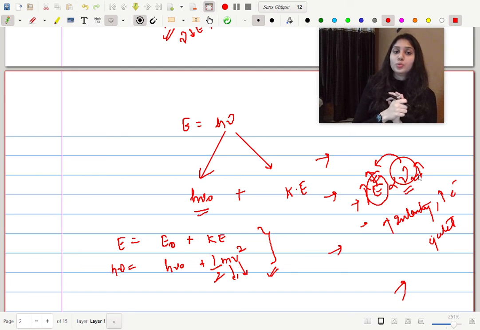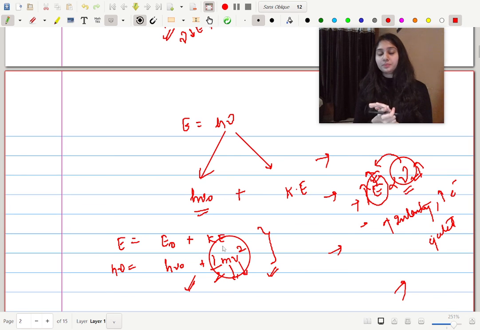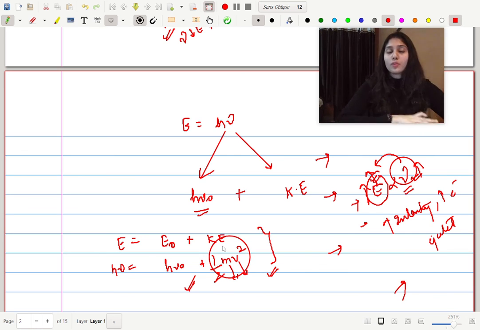So I hope you understood what is the meaning of photoelectric effect, and this formula is used in a lot of numericals, and nu हमें पता है frequency होती है which is in per second or hertz. h is the Planck's constant and half mv square is the kinetic energy. So we can definitely use this formula to solve a lot of questions, and we will do that in the next coming videos.